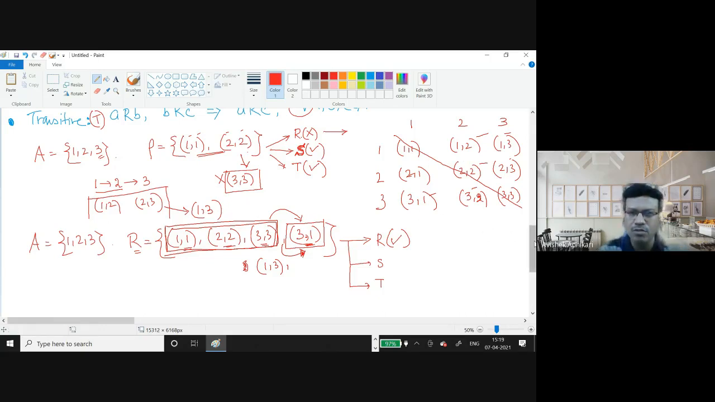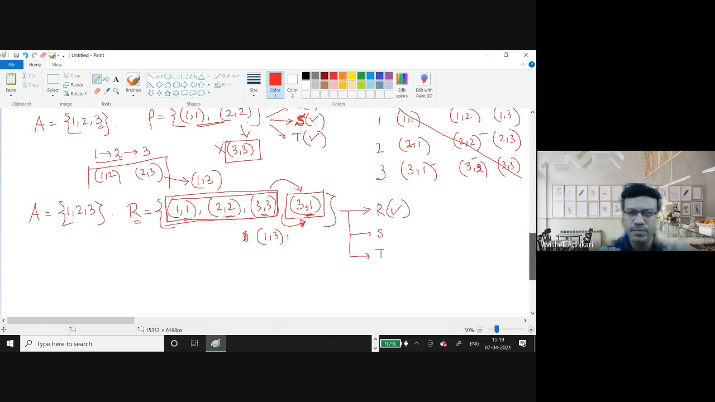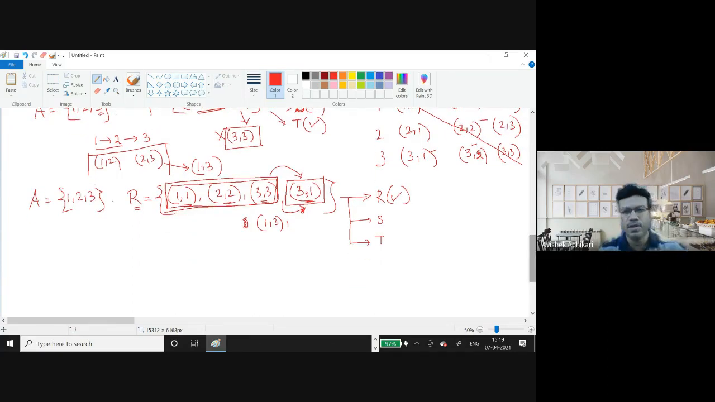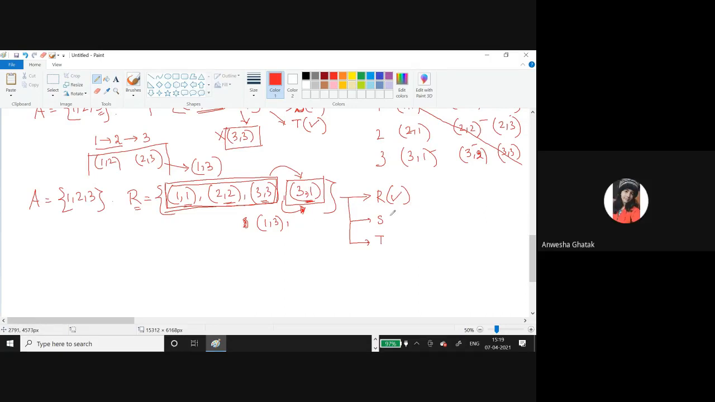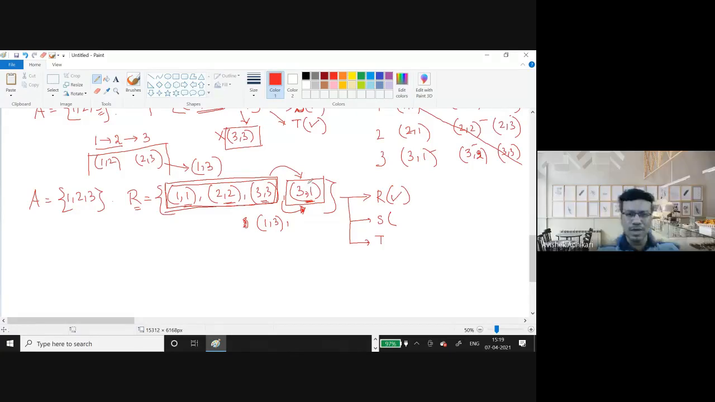Is the argument clear to all of you? Clear? Okay. Now the question is, is it symmetric? No, sir. Why not? 1, 3 is missing.